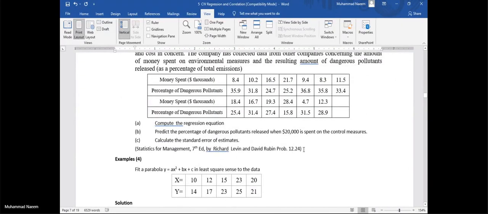Okay, there is another situation when we have an equation to fit which is exponential, let's say.